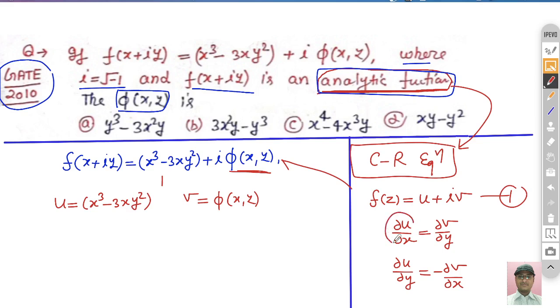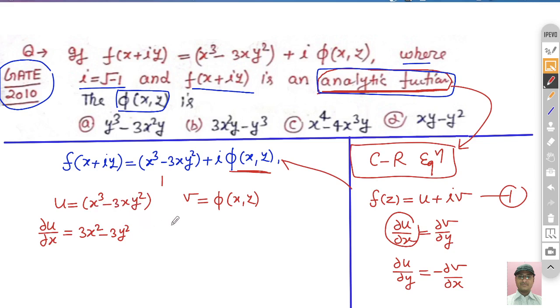Now see what is the condition. Del u by del x must be equal to del v by del y. So we can easily calculate del u by del x. It is a partial derivative with respect to x, so its derivative is 3x square minus 3y square, because y is treated as a constant. Differentiating with respect to x, we get 3x square minus 3y square.